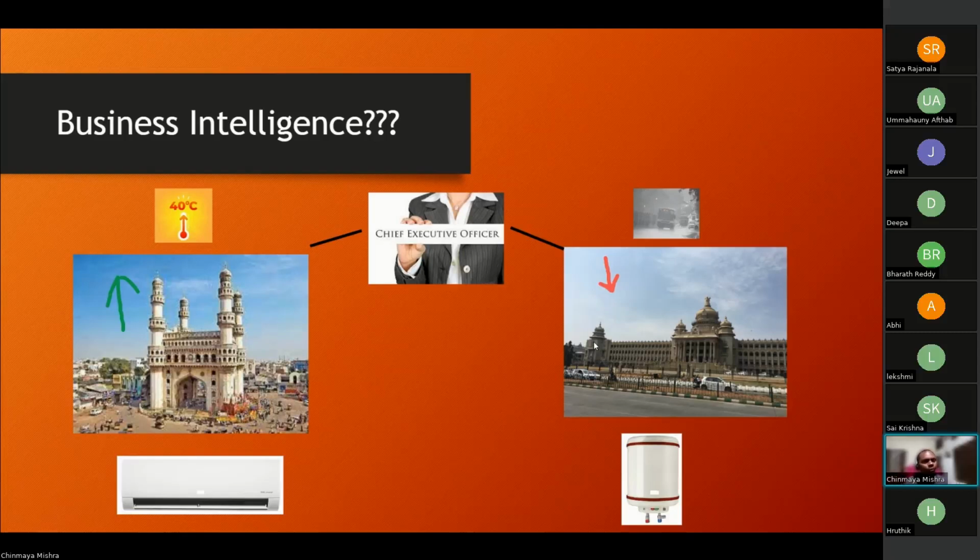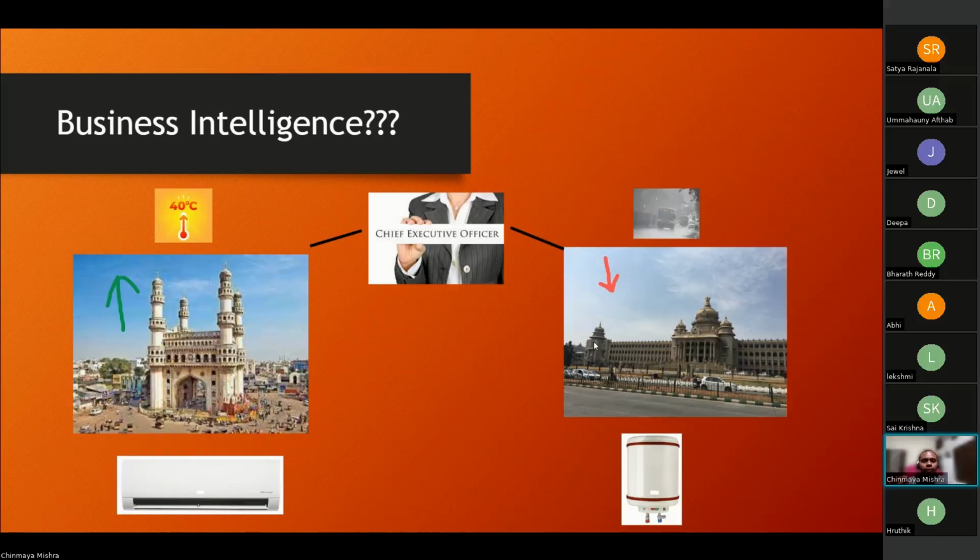But the main reason I understand that people are going to Bangalore is because there are a lot of opportunities. I could see every day someone's relative would be going to Bangalore for a job or for training or all those things. So people are going to Bangalore, but because of the climate, they're not purchasing an air conditioner. Now, as a CEO, what decisions do I need to take?